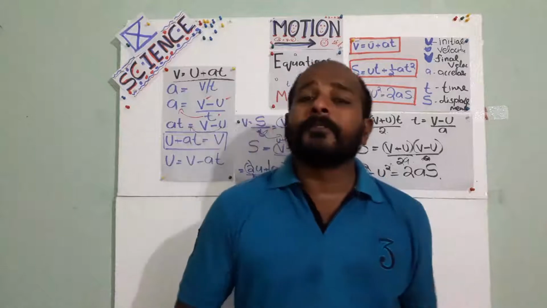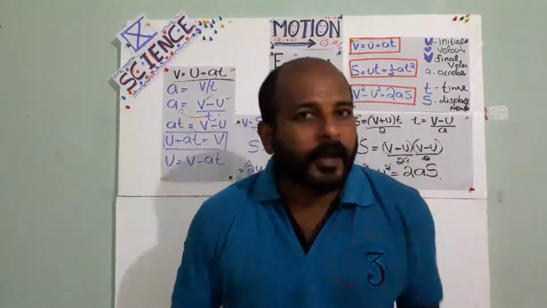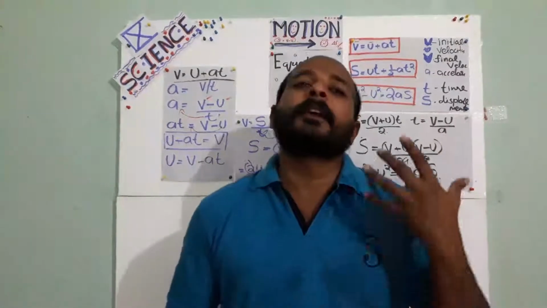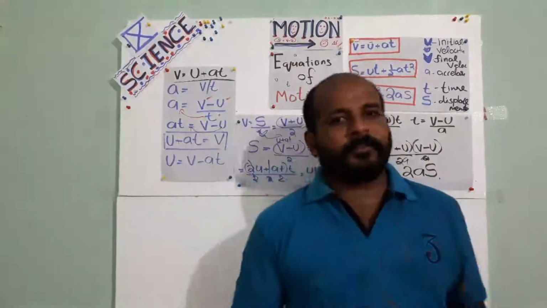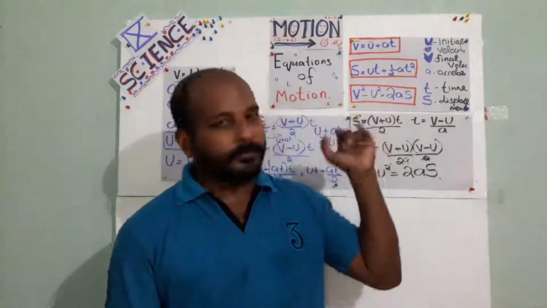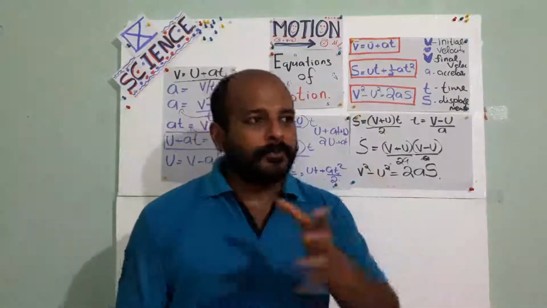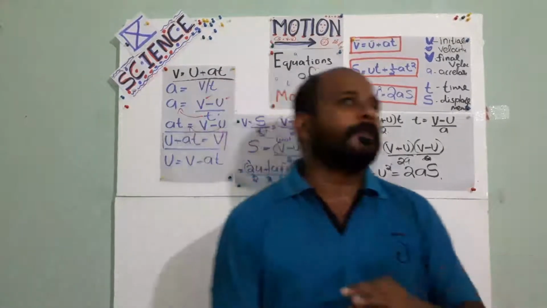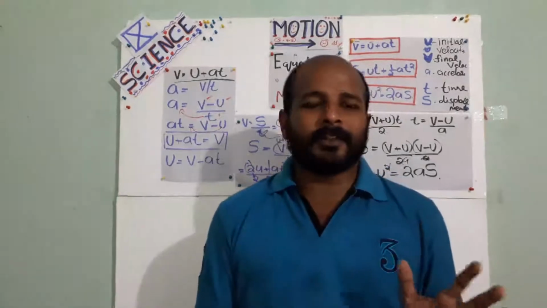For the next class, we will study how to derive these same equations from the graphical method of derivation of equations of motion. Okay, two important parts: one, this one, second, the graph. Mostly this graphical method will be asked. Mostly the same question will be asked, for example.